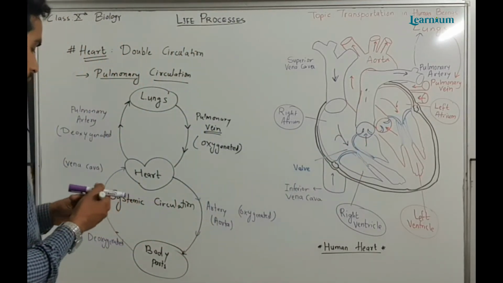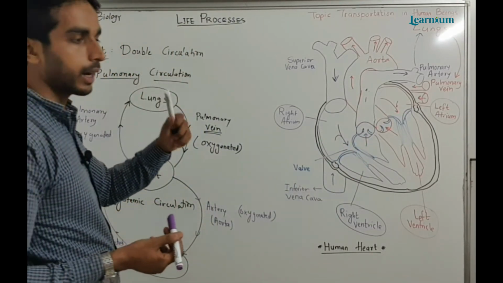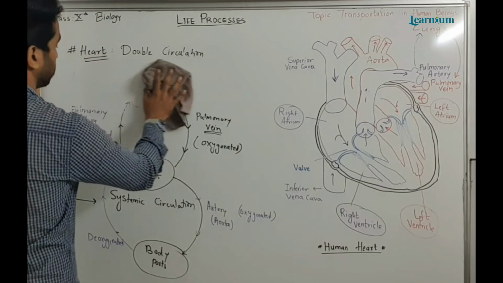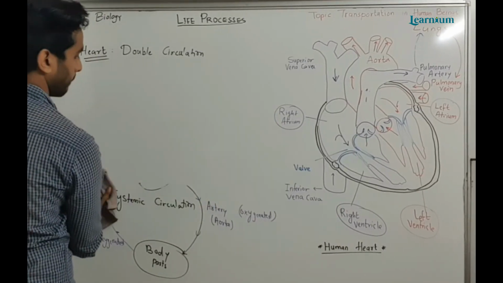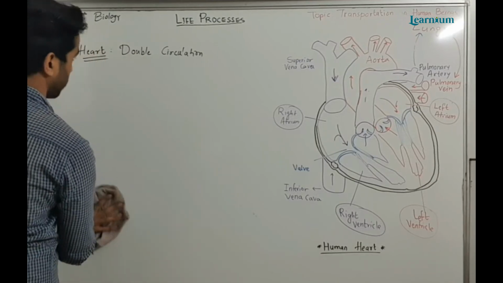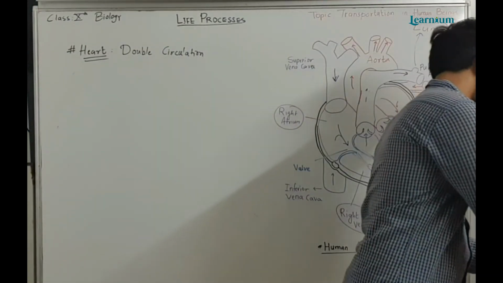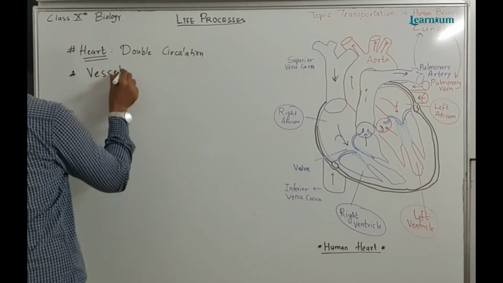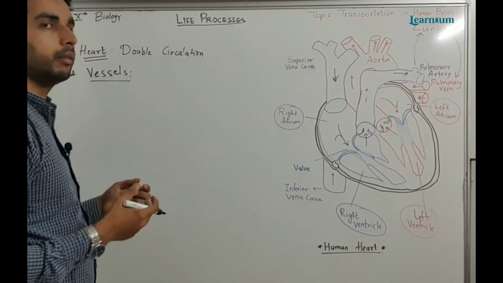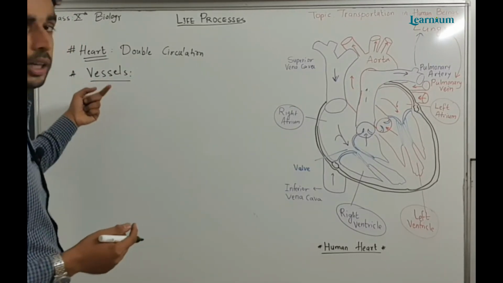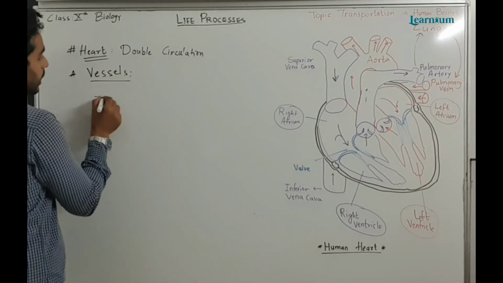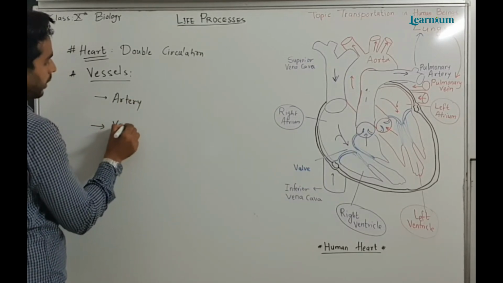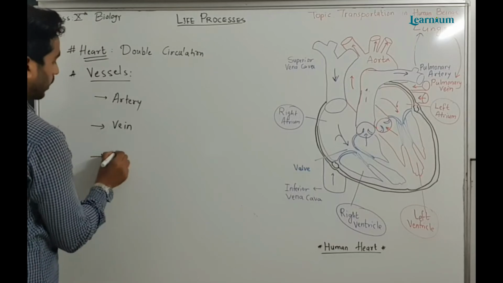Now we will see the third part. First part was blood, second was heart. Now we will see the third part, that is vessels. So vessels are the medium for transporting blood. They transport blood. Three types of vessels are there. First is artery, second is vein, then third are capillaries.